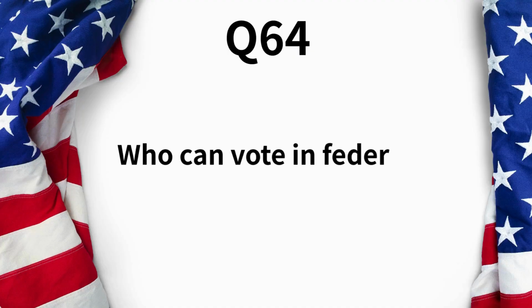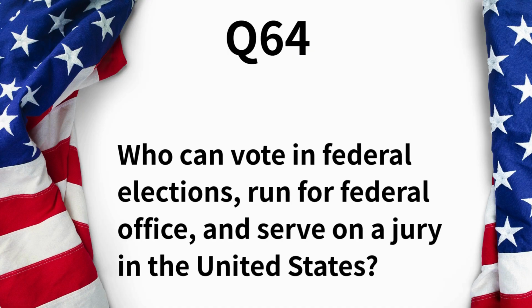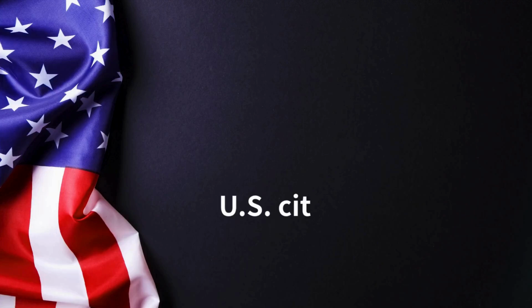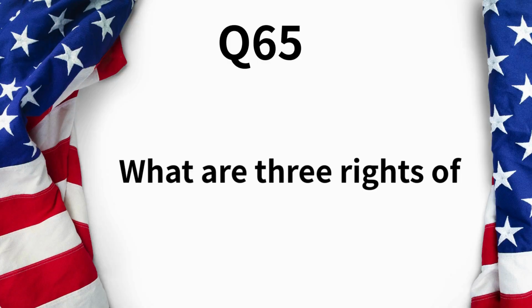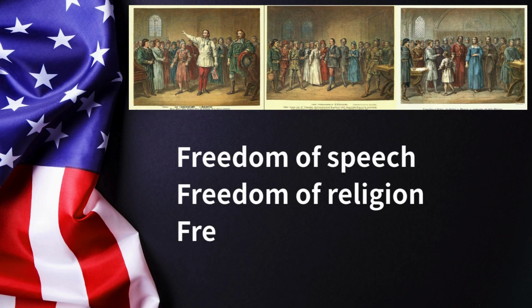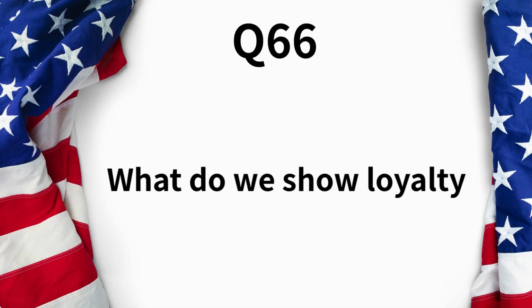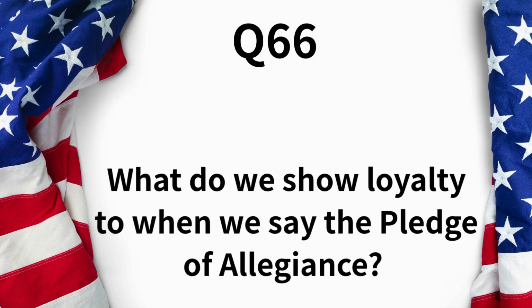Who can vote in federal elections, run for federal office, and serve on a jury in the United States? Citizens. What are 3 rights of everyone living in the United States? Freedom of speech, freedom of religion, freedom of expression. What do we show loyalty to when we say the Pledge of Allegiance? The United States.